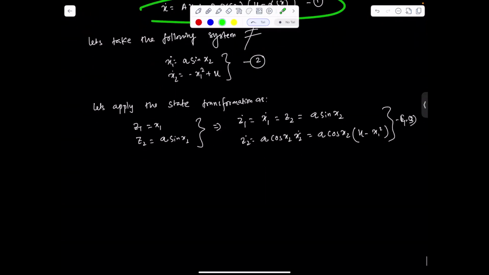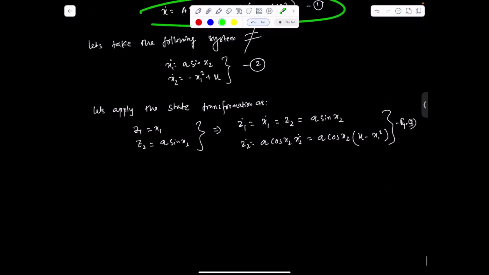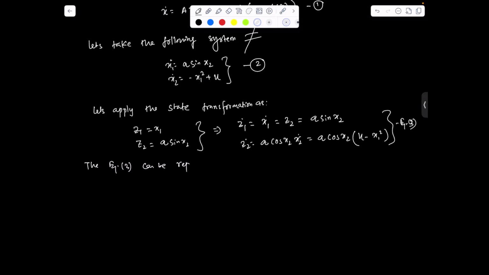So how can we define it? Let's see. Equation 3 can be represented as equation 4.